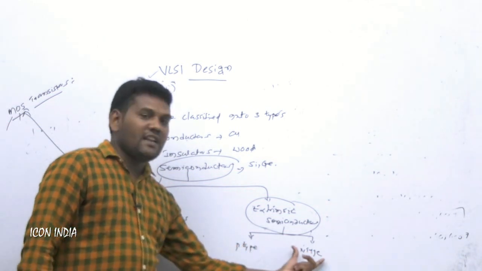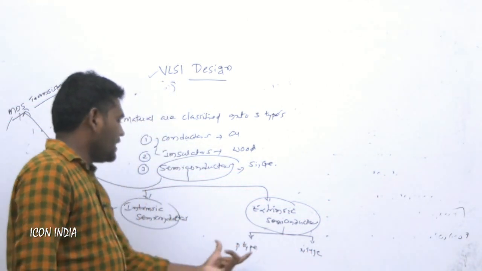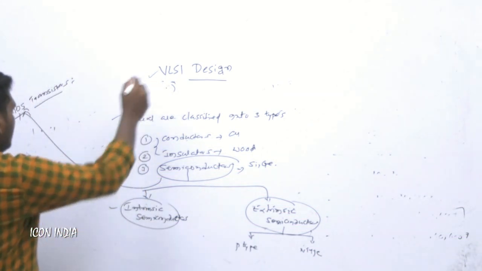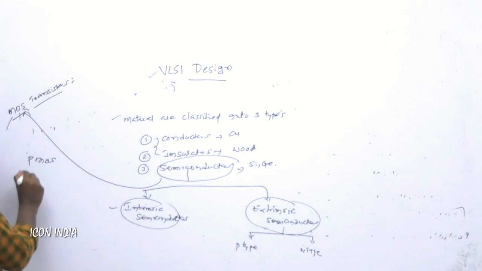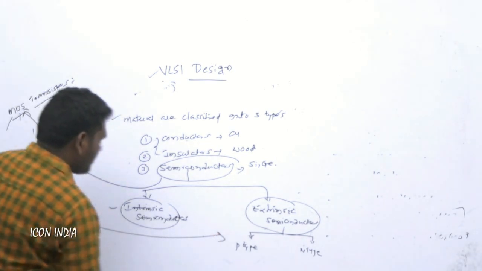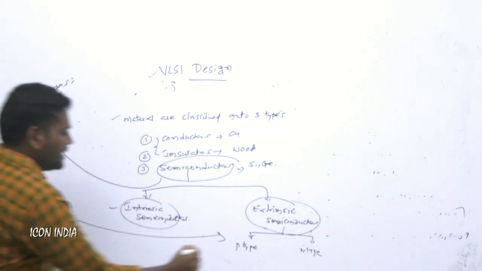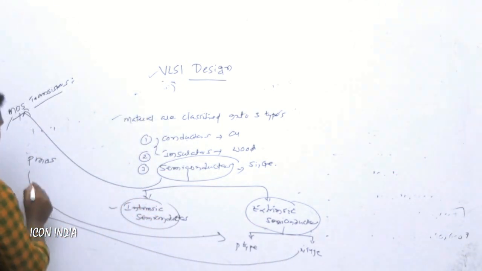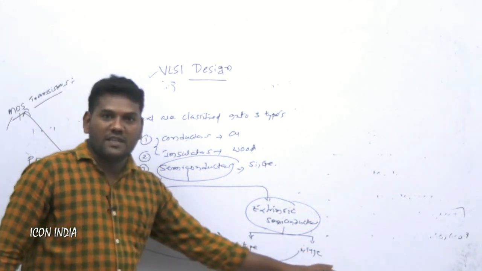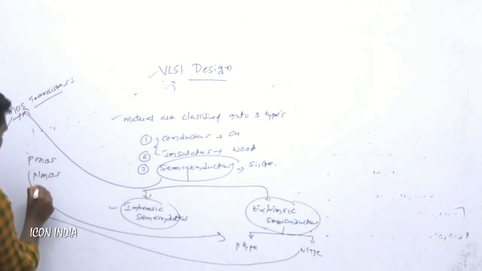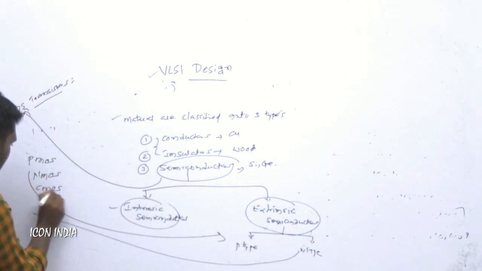Why do we go for this in VLSI design? PMOS technology is there, and this p type is related to PMOS technology. Next, NMOS technology is there, and that is where we prefer the n type material. The next fabrication process is CMOS technology.